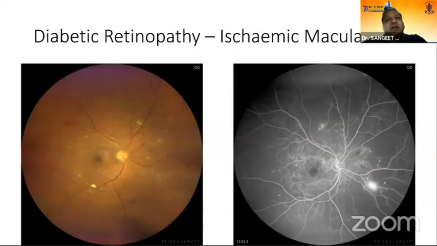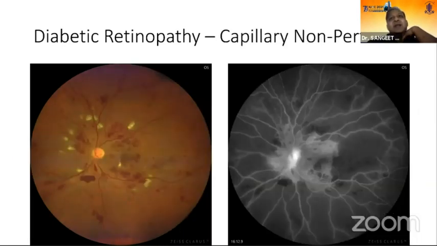Again, you can make out an ischemic macula, though you can do it with the OCT angiography also, but with FFA you get a clearer picture of an ischemic macula, and you can prognosticate the management of these types of cases. Again, if capillary non-perfusion is there, you sometimes have to do a PRP even in early cases if there is extensive capillary non-perfusion.